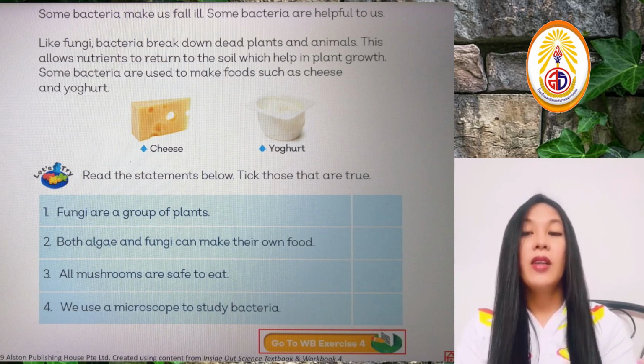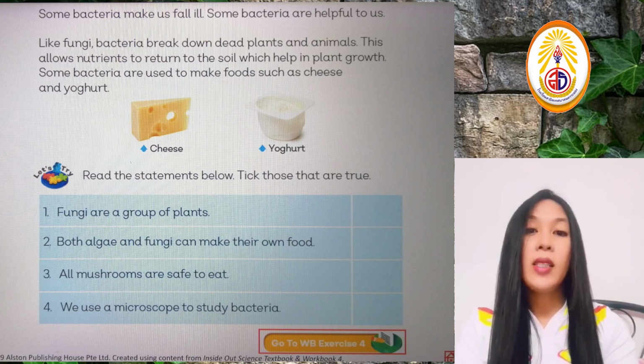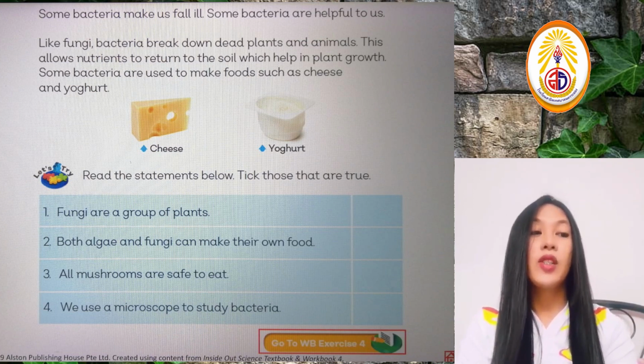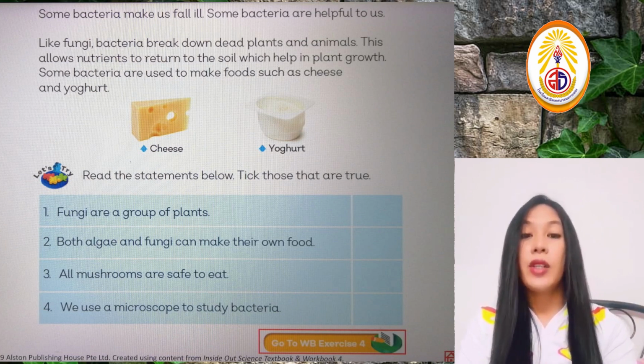We have the fungi, the algae, and the bacteria. Now let's go to your workbook and let us check what you have learned today, if you were able to recall all the information that we have discussed today.